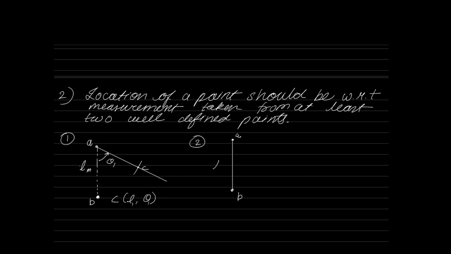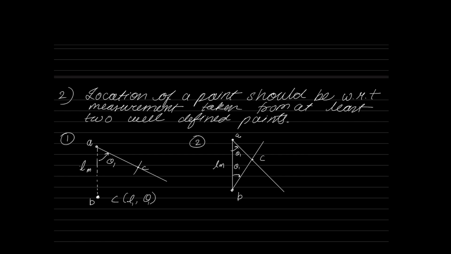What are the 2 angles I know? I know the angle BAC. This is the angle BAC. And the next angle is angle ABC. So I know this angle as say theta 1, and I know this angle as say theta 2. Wherever they meet here, there is a point C. So what is the coordinate of point C? It is theta 1 comma theta 2.